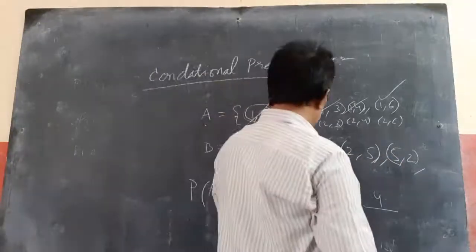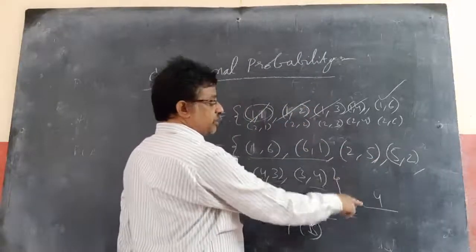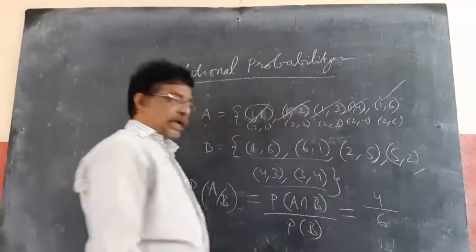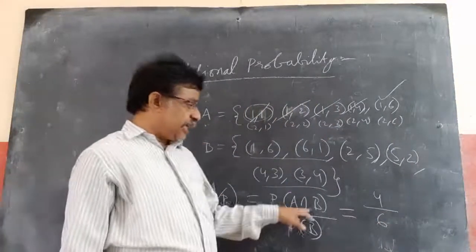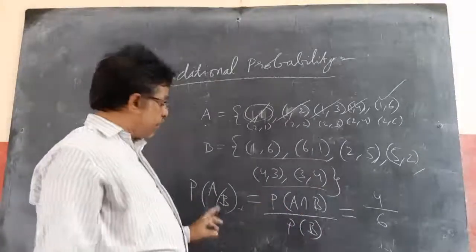The 5 should not happen. So P of A intersection B by P of B gives you P of A by B, which is 4 by 6.